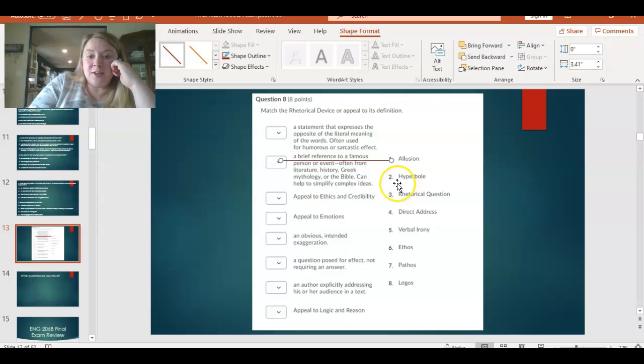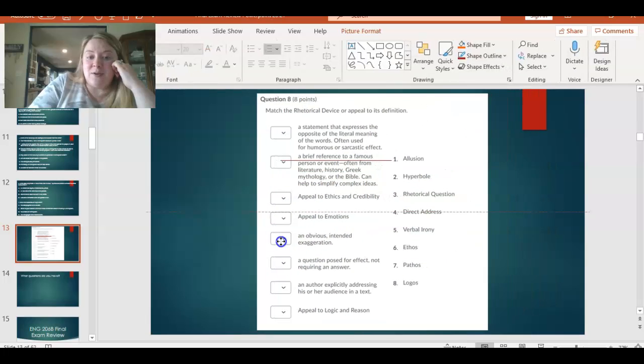All right, let's take a look at number two, hyperbole. We've talked about hyperbole in the rhetoric unit. We've talked about hyperbole in the poetry unit, and a couple of different times as well. So a hyperbole, if you guys remember, is an exaggeration. So which one of these definitions fits that? Right down here, an obvious intended exaggeration.